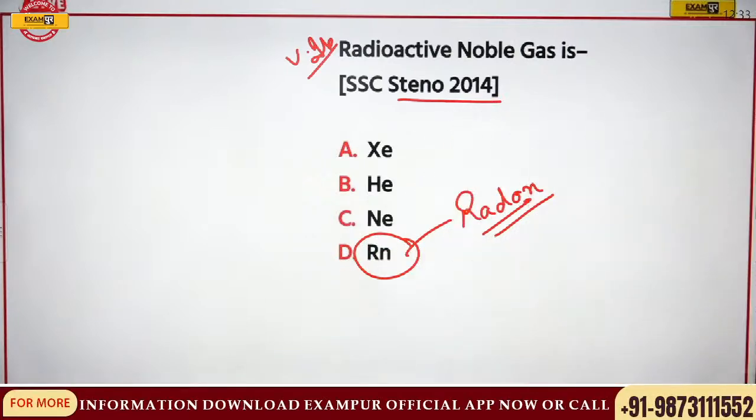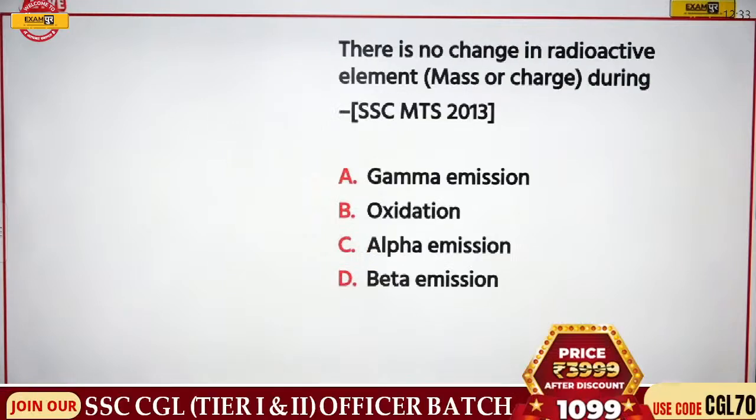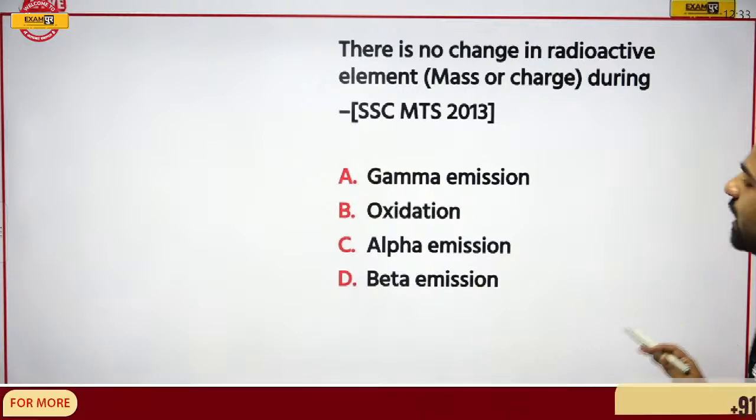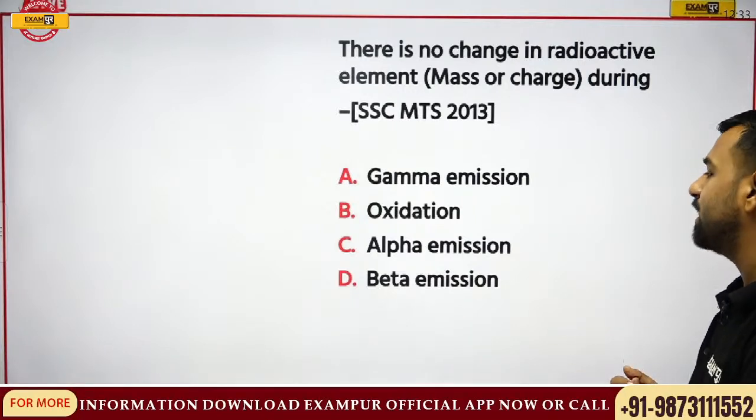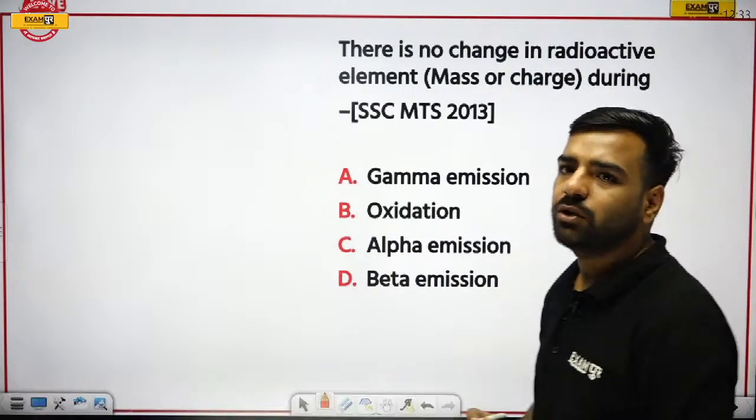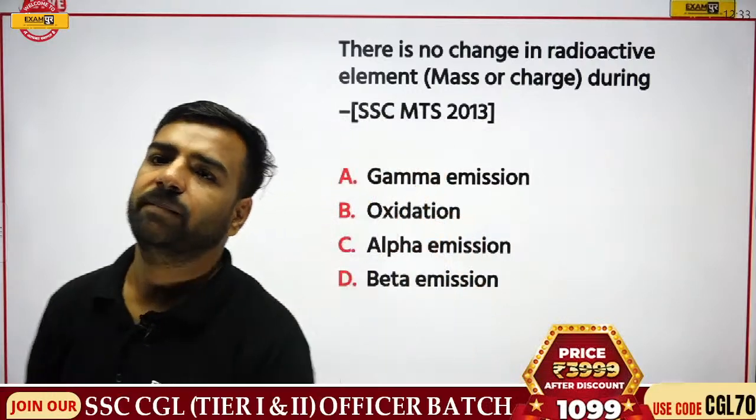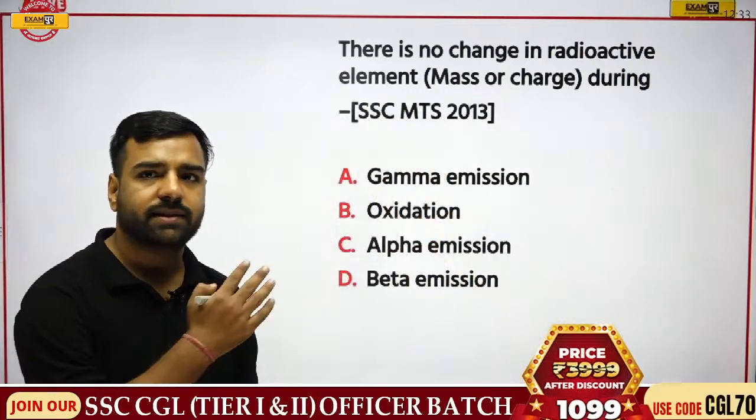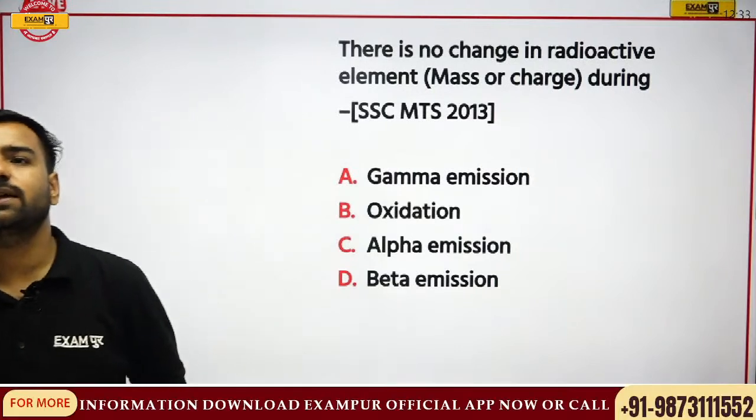Okay. So we have the next question now. There is no change in radioactive element, mass or charge during which kind of emission? Is it gamma emission, oxidation, alpha emission, or beta emission? What is going to be the correct answer? Chinmay, you are absolutely correct there. I got your comment quite late, but yes.